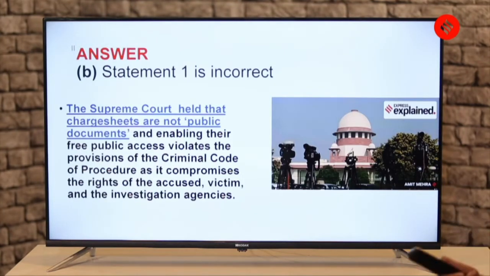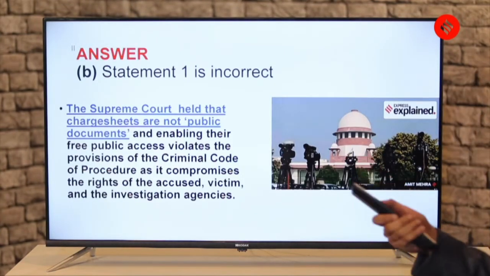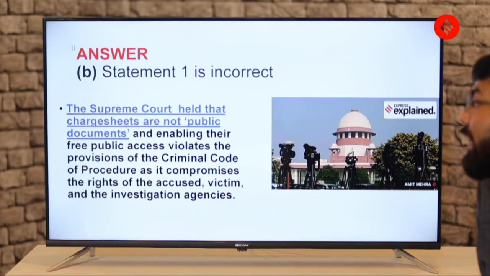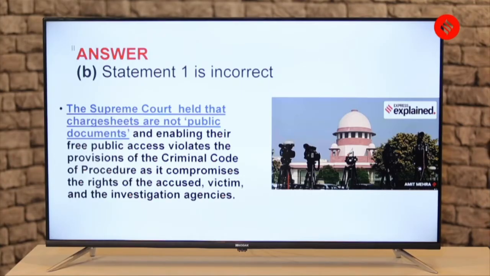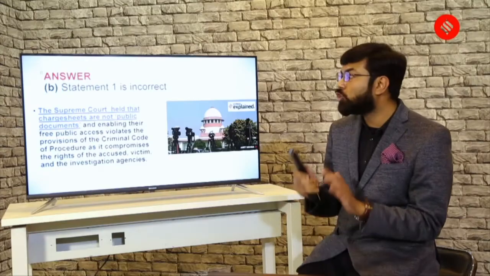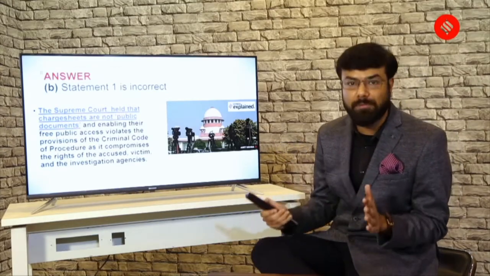Now let us know about the charge sheet. Recently, why is it in news? The Supreme Court held that charge sheets are not public documents, and enabling their free public access violates the provisions of the Code of Criminal Procedure, CrPC, and compromises the rights of the accused, the victim, and the investigation agencies. So you should know that a charge sheet is not a public document.